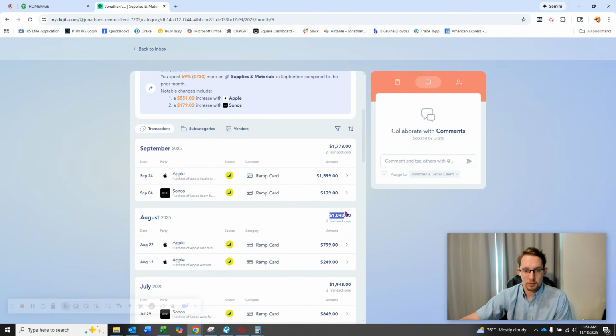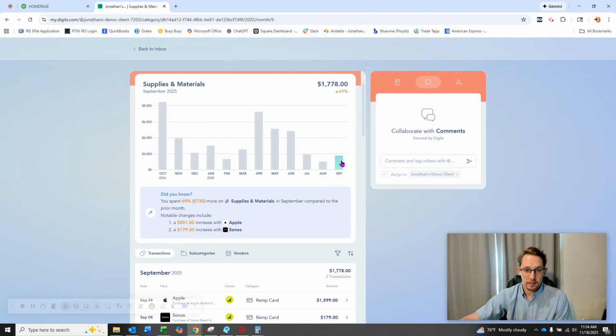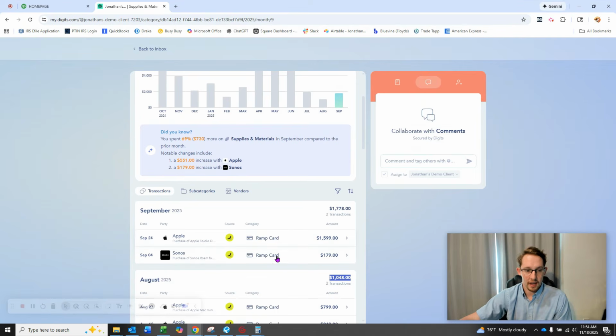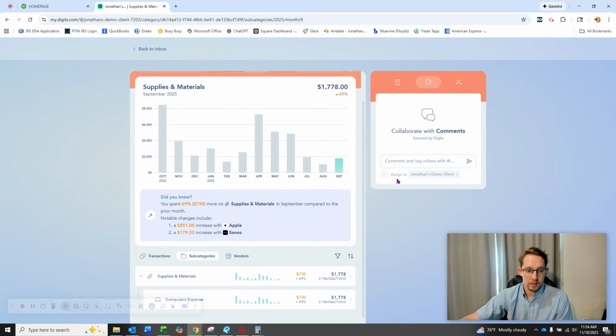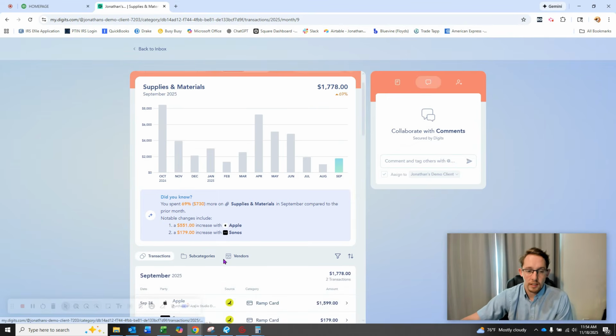$1,048. So here we have $1,048. It'll show you what it was for. And then September, $1,778. Here's the two transactions. And then you can say, okay, well, this is Apple. This is probably a laptop or something like that. This may have been speakers or headphones, but you can drill into those subcategories and flip it to where it shows that $1,778 and shows what it was for. It was for computer expenses. That's why your September is a little higher than your August.